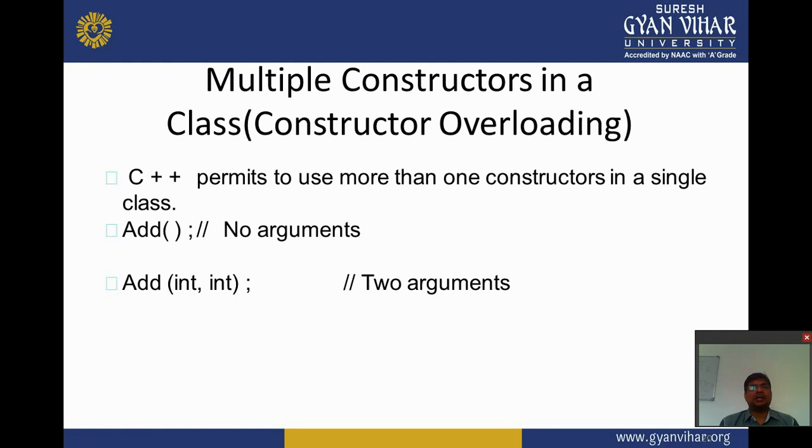Having multiple constructors in a class is also called constructor overloading. How is it performed in the program? So we move on to Dev C++.